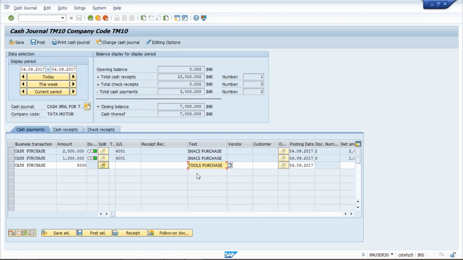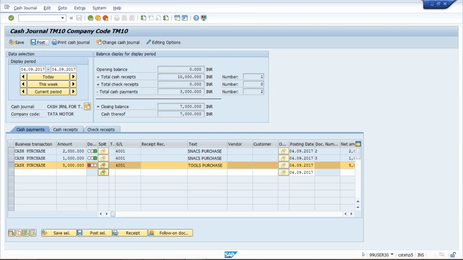So if you post this transaction, what is happening? Now see, the balance is less. So the accountant realized that now I am having very less amount in my petty cash GL, in the sense in his pocket, only 2,000 rupees.